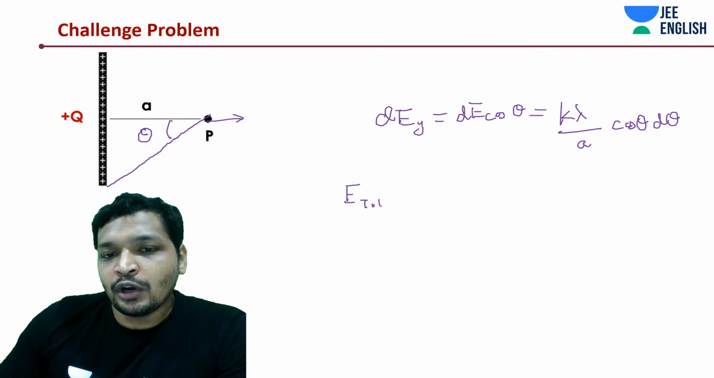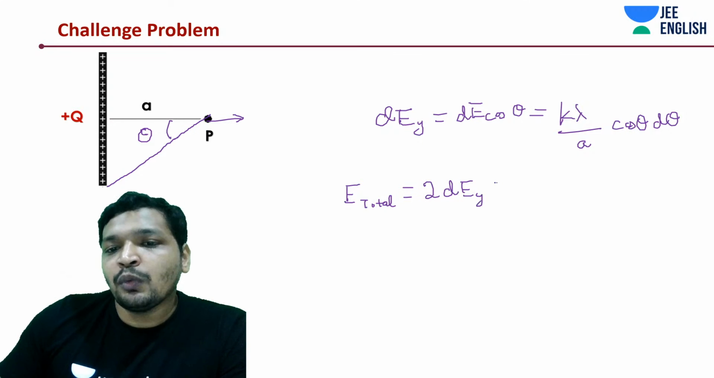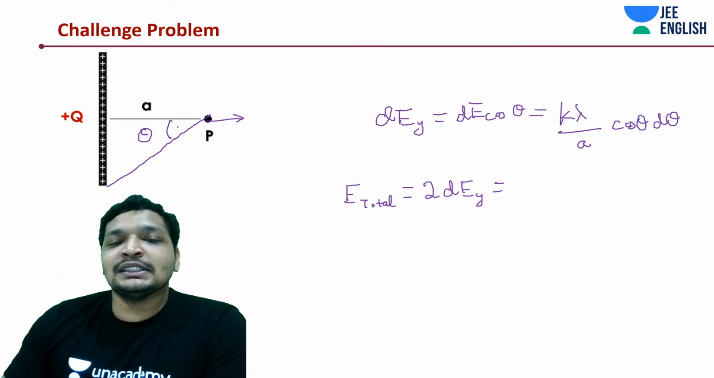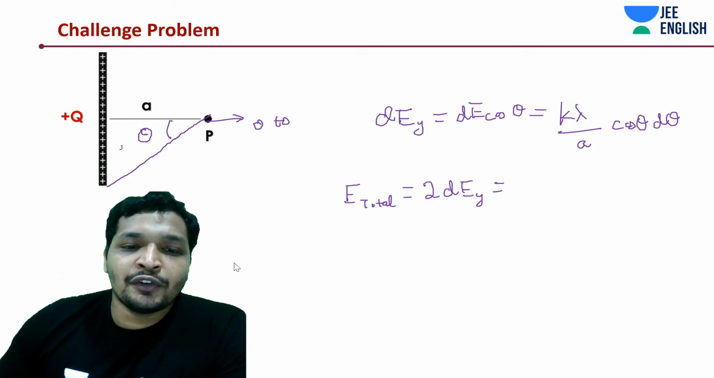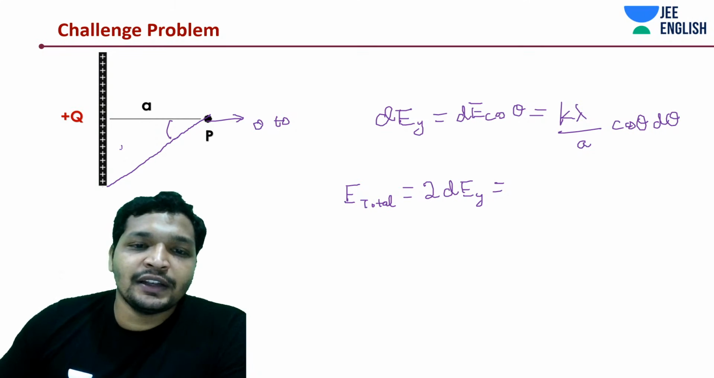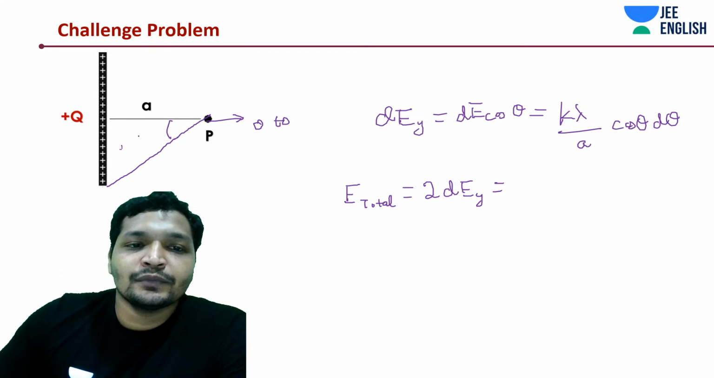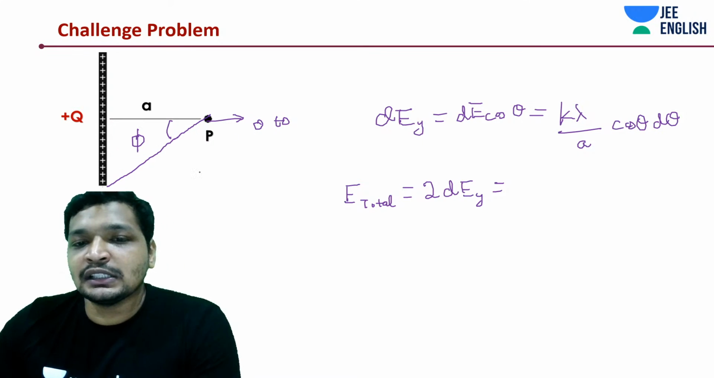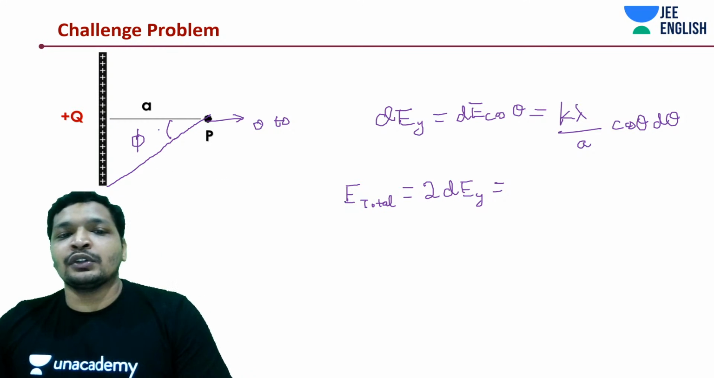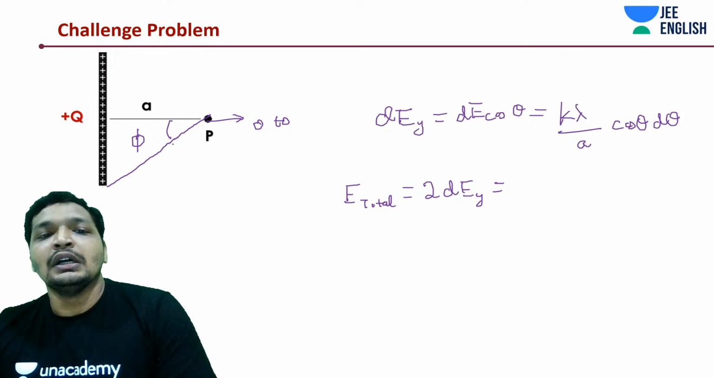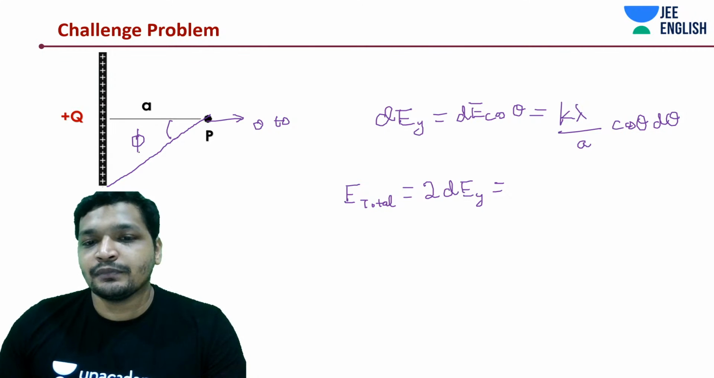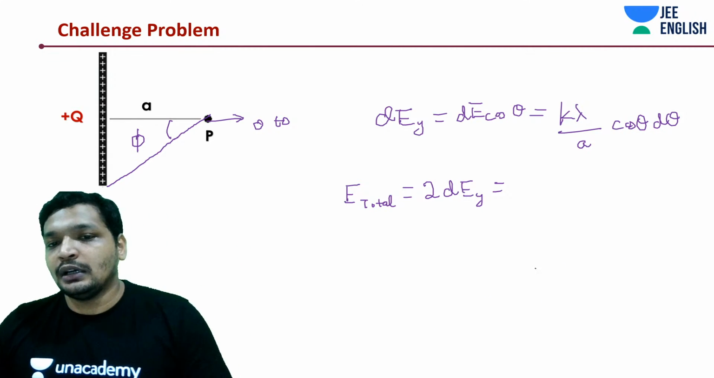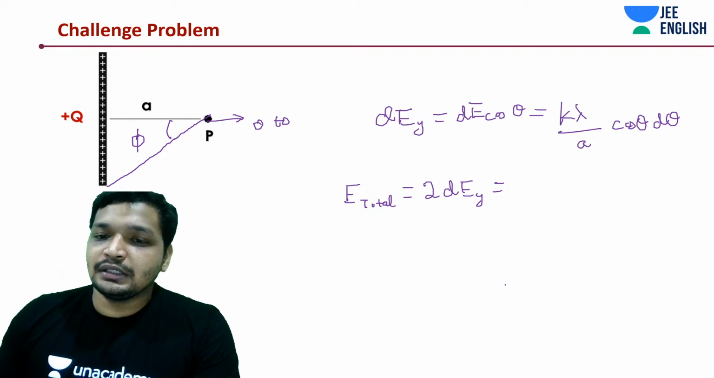Total field E total, what are we going to do? We are going to write it down as 2 dEy. How much is this? From 0 to some, let's call this, for now, already we are dealing with phi, so let's call this as phi. Let's later on define this phi. That makes our life easy. Total angle is phi. Else you can do one more thing, that is, calling one side as minus phi and integrating from minus phi to plus phi. But this is rather a little bit less calculation.